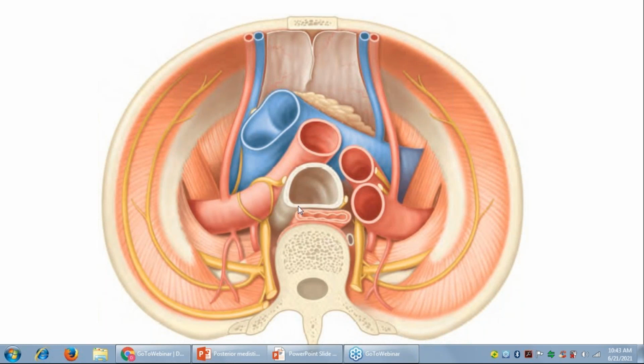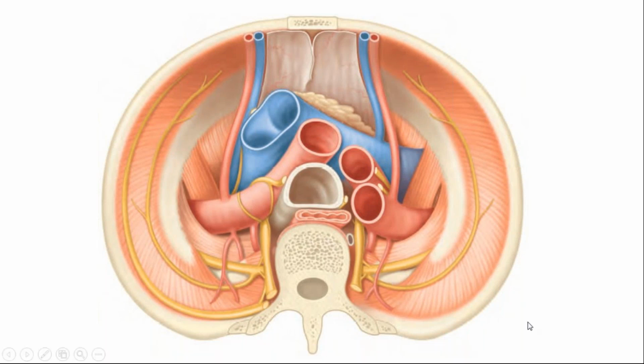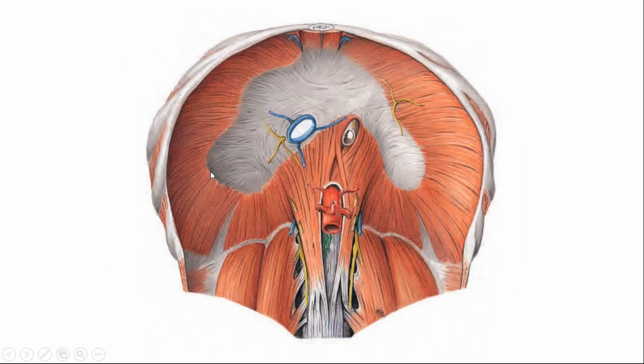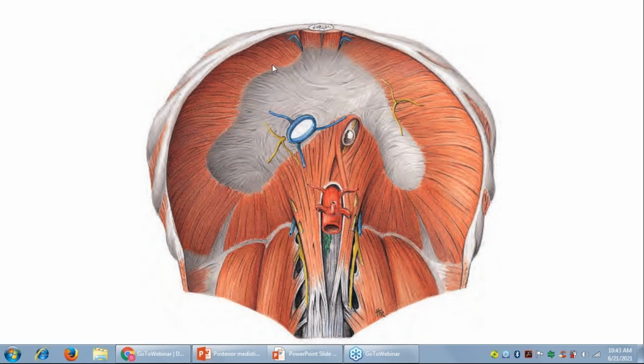Okay, so this whole area is our area of interest today. This is the posterior mediastinum, and this is what the inferior limit of the thorax looks like. In this picture we are in the abdomen, standing and looking up at the ceiling. The ceiling is our diaphragm, above which there is another room called the thorax. So this is the view of the diaphragm from below, that is, from the abdominal side.